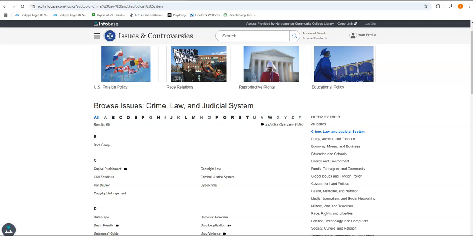So those were our two topic selection databases, Gale In Context: Opposing Viewpoints, and Issues and Controversies. And I hope that those should give you a good start if you don't know what you want to write about, or just want to refine or take a look at a couple of different topics before you begin your research paper.